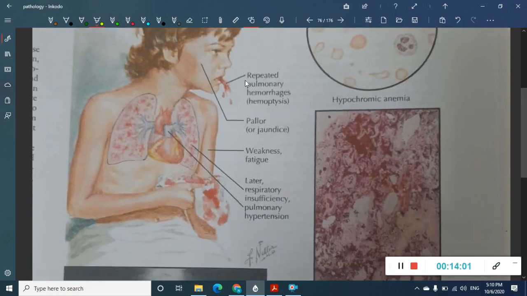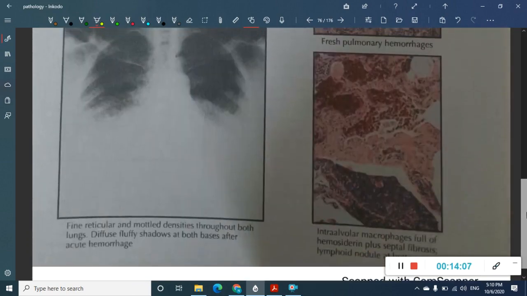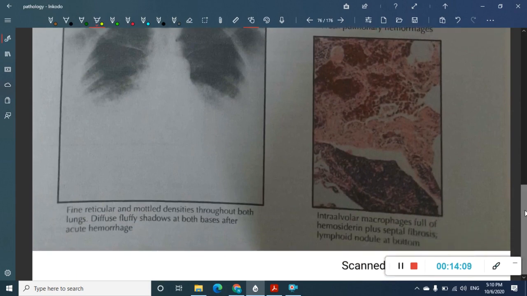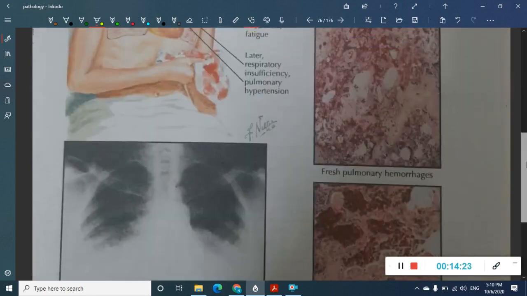Here the patient presents with hemoptysis, pallor, weakness, jaundice, all these will be there. So what are you seeing here? There are macrophages, and you can also see this pigment which you are seeing here. This is brownish pigment, and this pigment is nothing but hemosiderin pigment. Okay, all this is hemosiderin pigment.